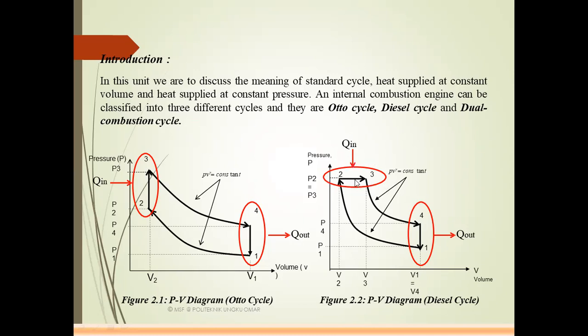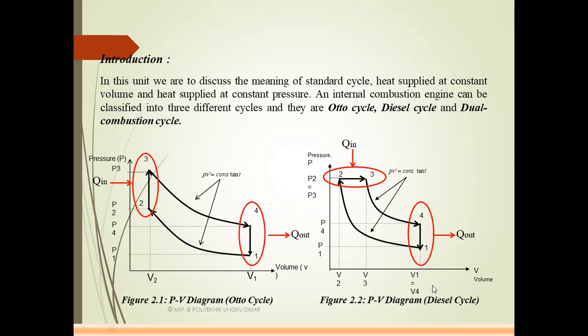In process 2 to 3, P2 is equal to P3. The next process, 3 to 4, is an isentropic expansion process. The final process, 4 to 1, is a constant volume heat rejection process. Here the pressure decreases from P4 to P1.